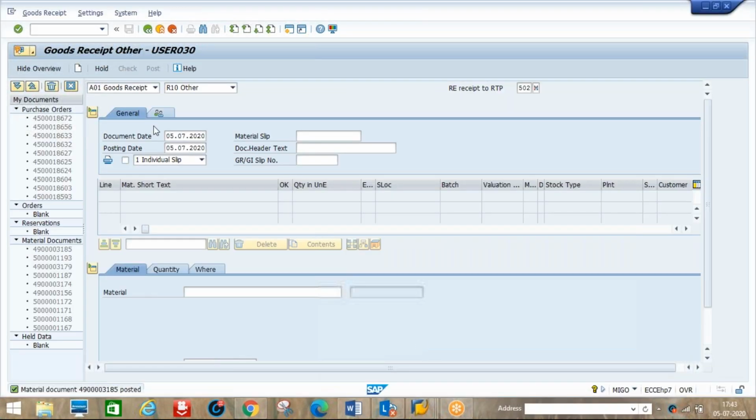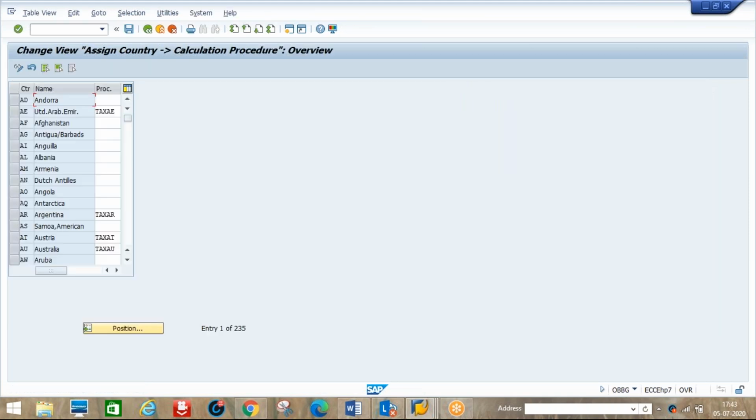Go to OBBG. Again go to position, enter country India. Somebody has created here. So these are ours only, D123, R50, RA123. Let's say on D123 I will take save.